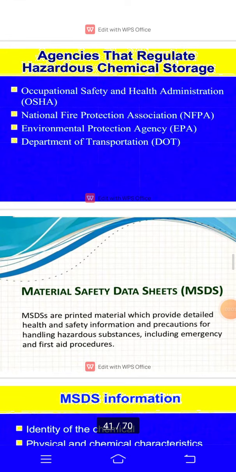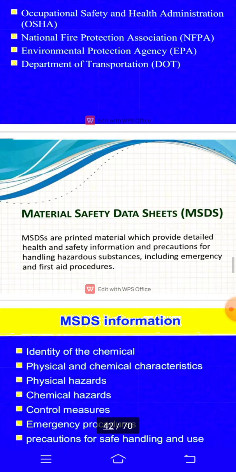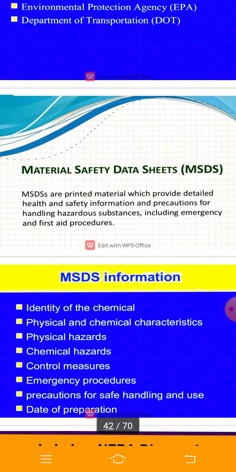The next point in this chapter is the agencies that regulate hazardous chemical storage. First is OSHA, that means Occupational Safety and Health Administration. Second is the National Fire Protection Association. Third is the Environmental Protection Agency. Fourth is the Department of Transportation. Last is the Material Safety Data Sheet.